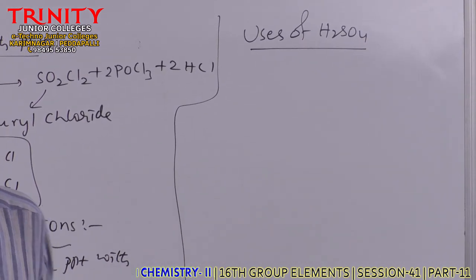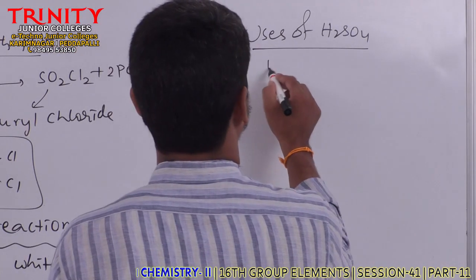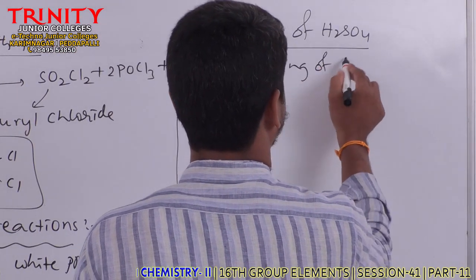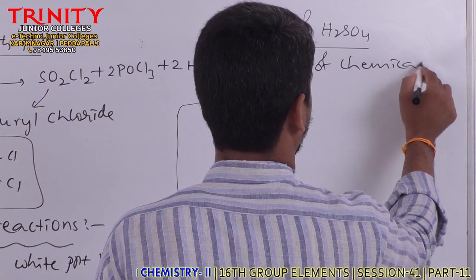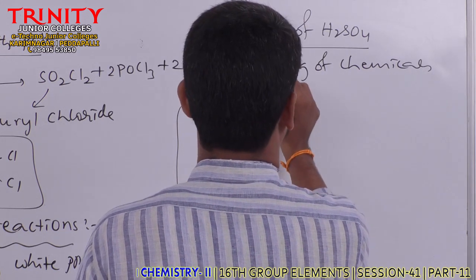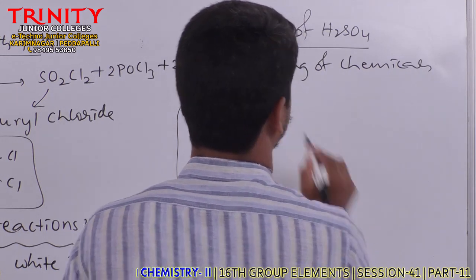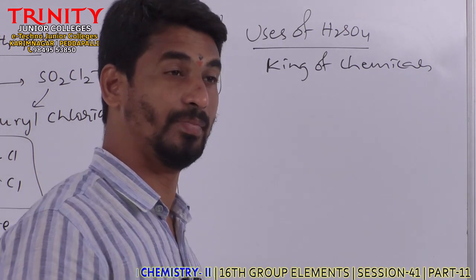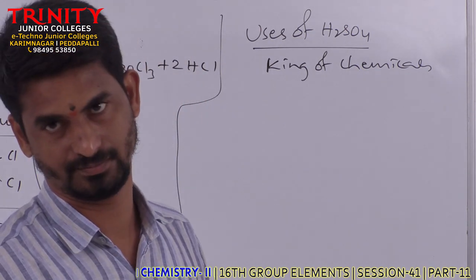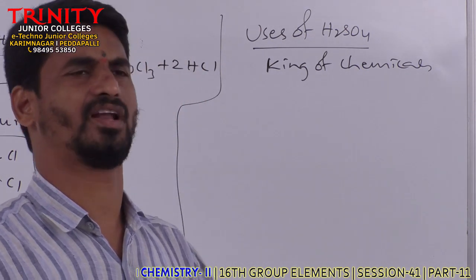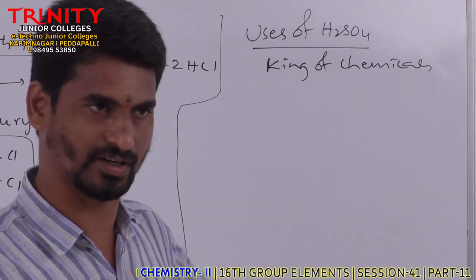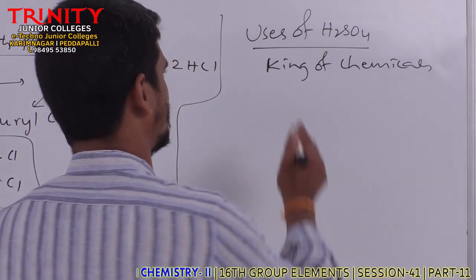It's the most useful chemical, that's why it is called the king of chemicals. Why? Because sulfuric acid is used in the preparation of many industrial chemicals. It has a wide range of applications.